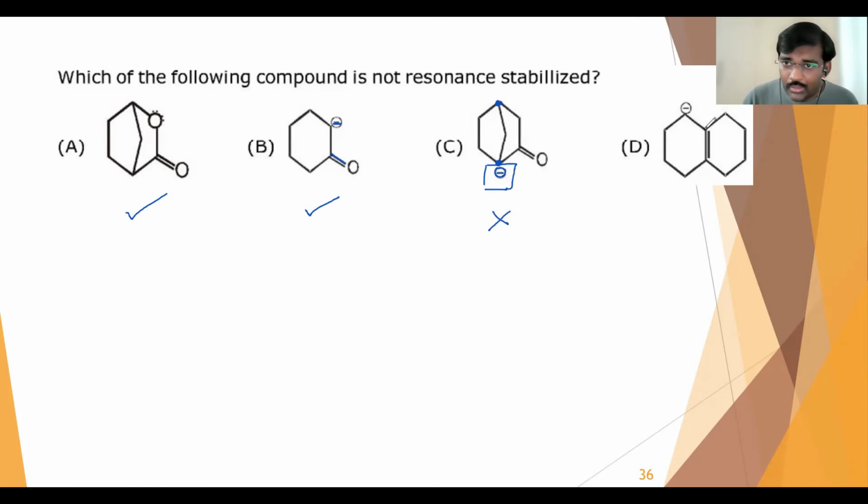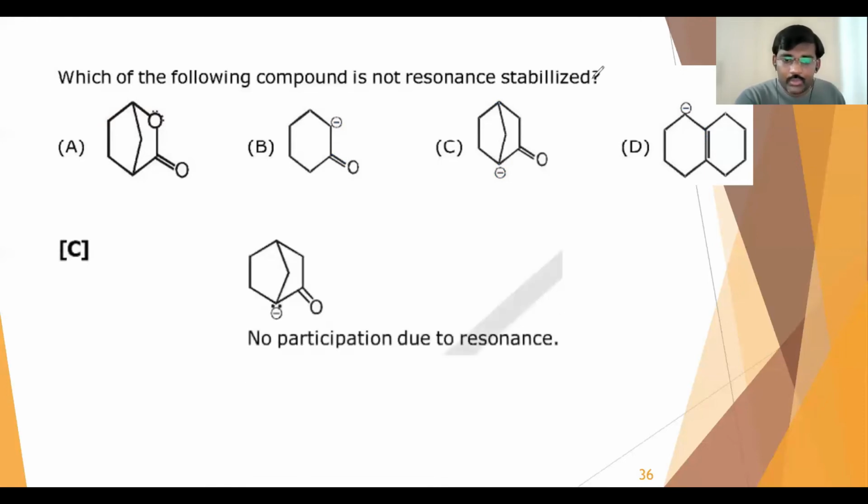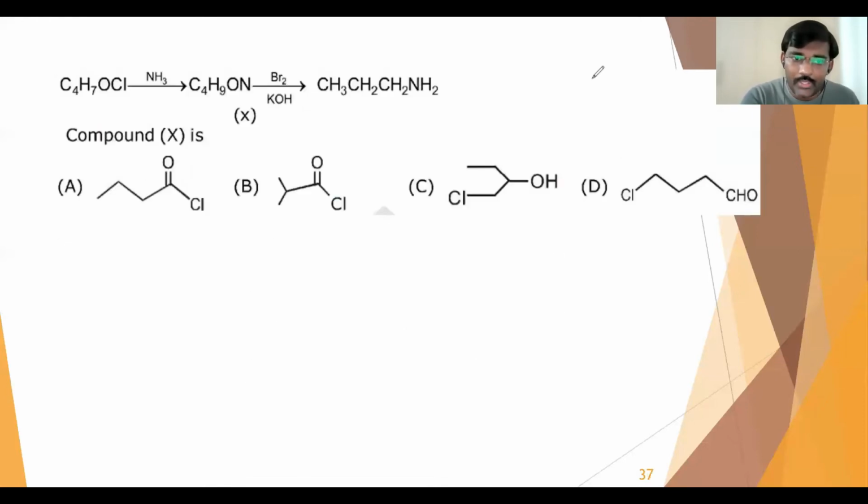But in the case of the fourth option, there is no problem because it is a pi bond. Anyway, these two carbons are sp2 carbons only. So there is no issue with that, right? They will be in the same plane only. So this negative charge also is in conjugation. So there resonance comes. But in the case of option C, resonance is not coming. So that's why that is our answer. So option C. So that is question number 5.